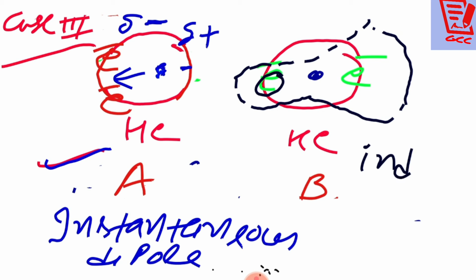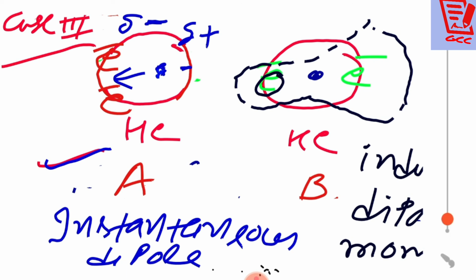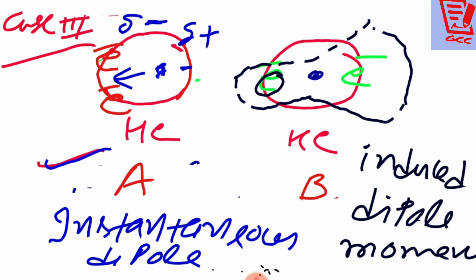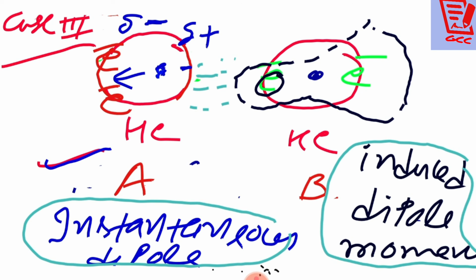What do you call it? Induced dipole moment. Clear? Students, are you getting my point? This is called induced dipole moment. So it means now there will be forces or not? Just tell me. Forces will be there. Yes, there will be the forces between instantaneous dipole and induced dipole moment.